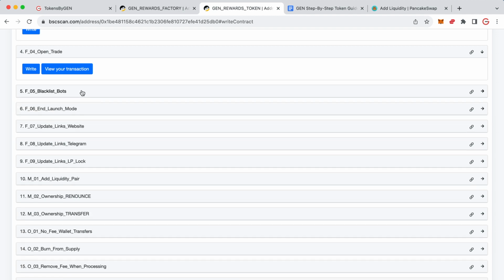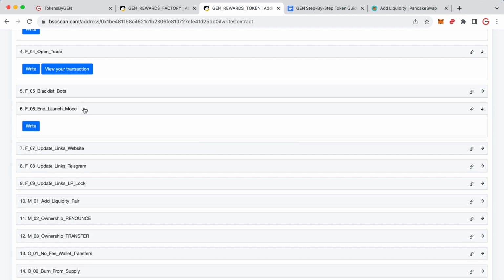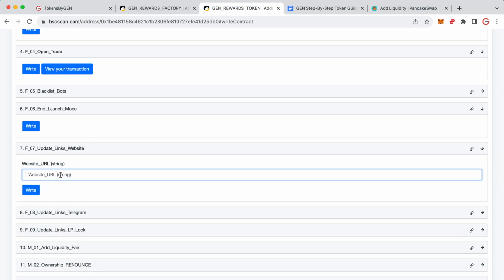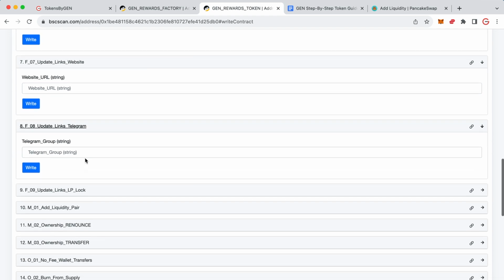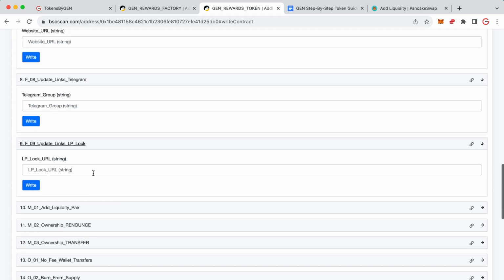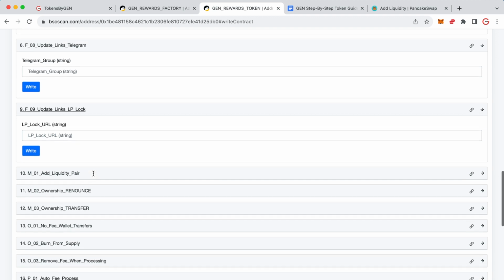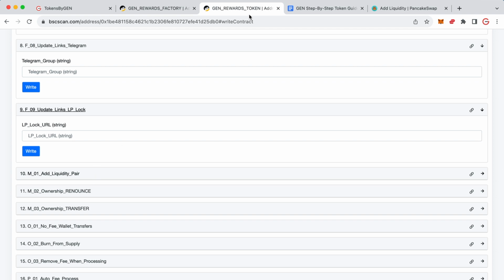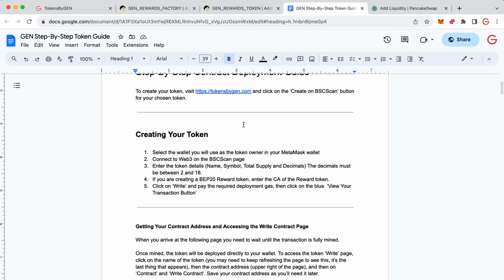If nobody's using bots, or if you've already blacklisted all of the people that are using bots, you can then click on this button to end that 10 minutes early. So that's the way that we protect against bots, and it works incredibly well. Pop your website address in here, your Telegram group in here, and once you've locked your liquidity, pop it into this box. Now, that information will be available on the contract read page so people can find your project. Now, the rest of the functions, you won't need to use them, but inside this guide, it details what they are step by step so that you can have a look through and understand exactly what they all mean.